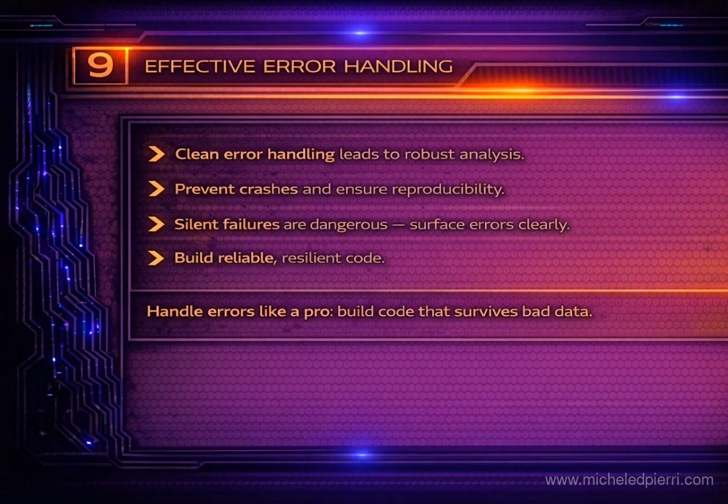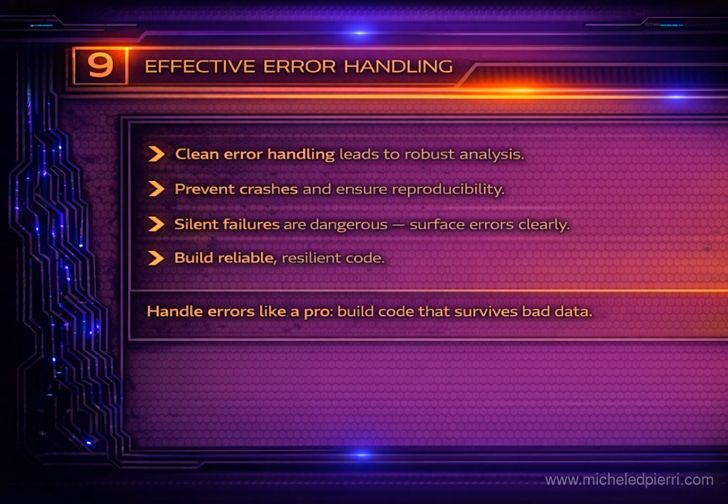Effective error handling is really about engineering trust into your code. When your analysis runs end-to-end without surprises, you can reproduce results, debug faster, and collaborate without fear that a tiny data glitch will derail everything. The key is to design failures so they are controlled and meaningful. Use clear exceptions when something is truly impossible, recover gracefully when it's expected variability, and always leave a trace, logs, counters, or summaries, so you can audit what happened. In other words, don't aim for code that never fails. Aim for code that fails well.